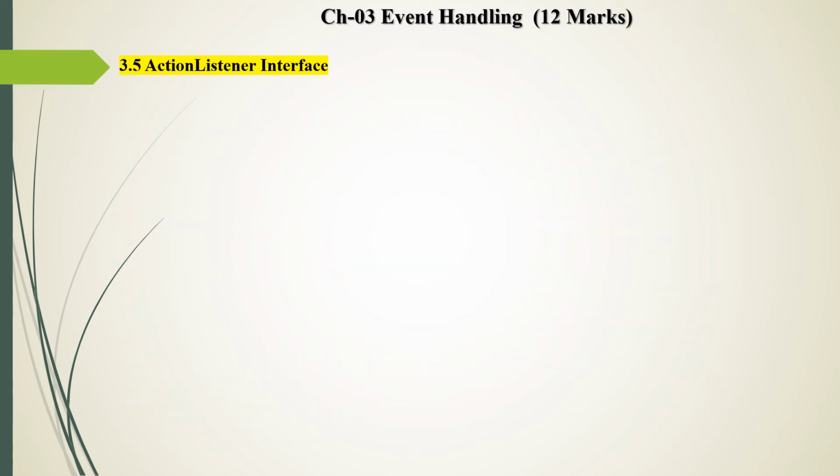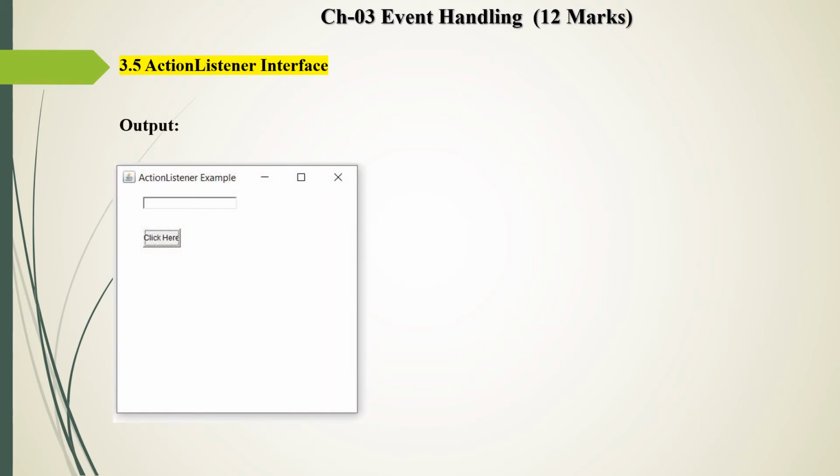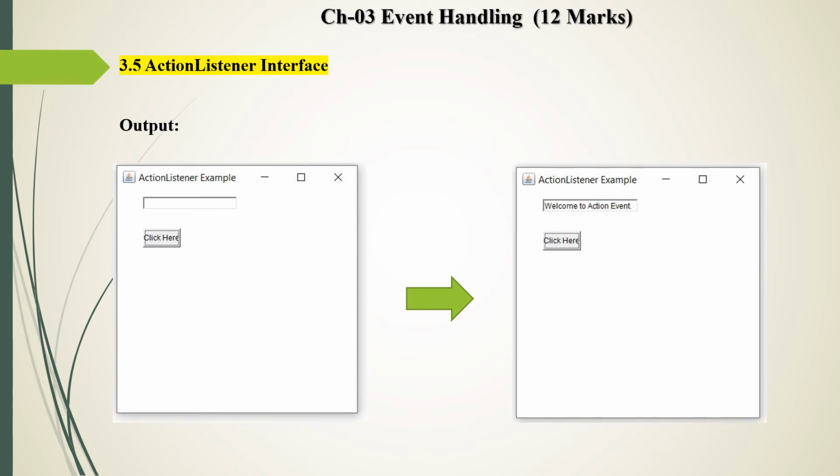Okay, next we see the output. What is the output of this program? First, it displays one frame with the title ActionListener example. Two components are displayed: first is the text field and second is the button. When you click on the button, the output is displayed like this. One message is displayed in the text field, "welcome to action event". So this is a simple example of action event.